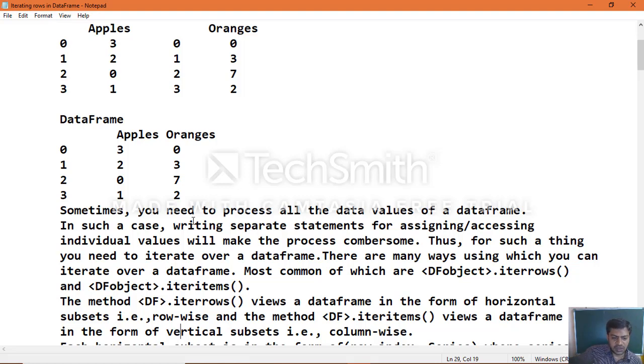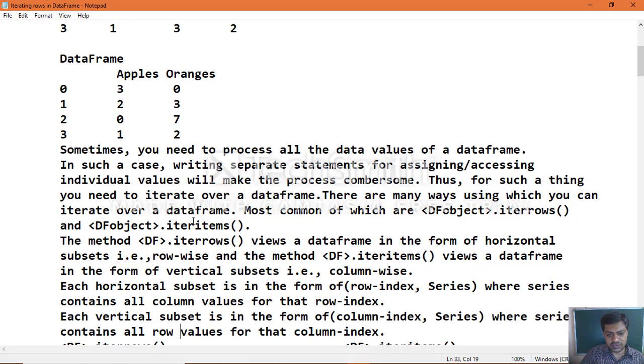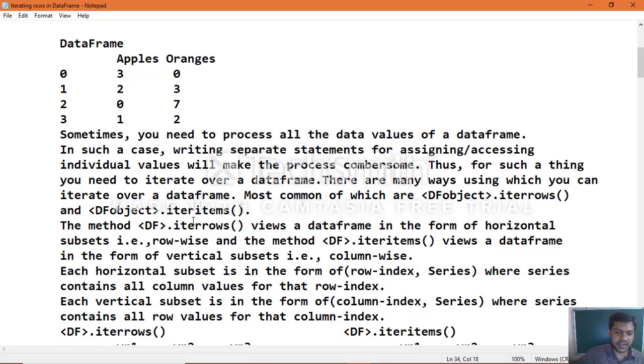The method df.iterrows views a data frame in the form of horizontal subsets. That is, each row is extracted one at a time, row-wise. And the method df.iteritems views a data frame in the form of vertical subsets, that is column-wise, extracting one column's data each time. These are the two functions you can make use of, majorly used for iterating over data in a data frame object.